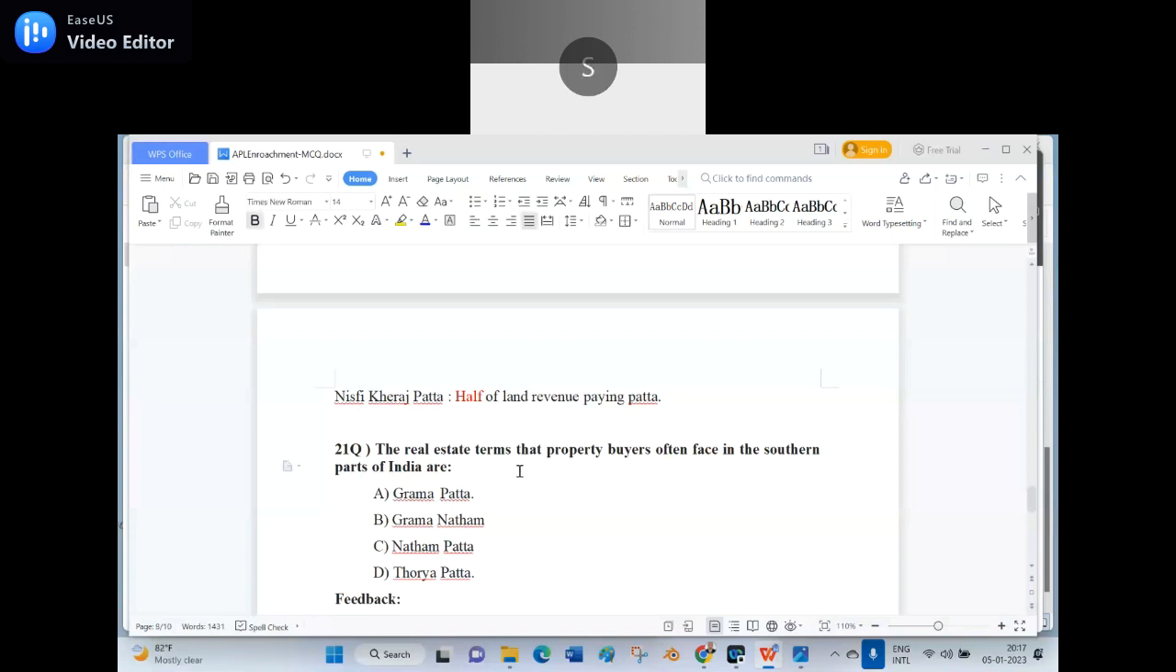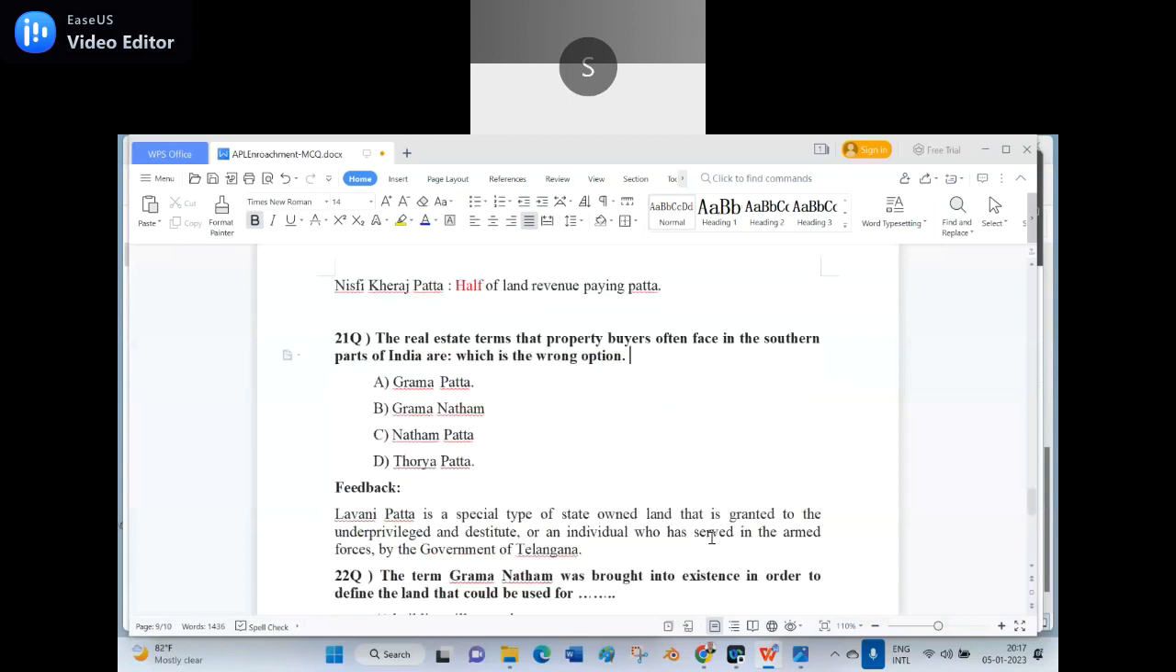See, here I have to know which is the wrong option. That is the actual thing. Option D, no, Toriya Patta is there. See, Option C, feedback I have given, sir. Toriya Patta is there, Natham Patta is there, Grama Natham is there, Grama Patta is not there. I fabricated it. And there is another Patta also, Lavani Patta. Lavani Patta is a special type of state-owned land that is granted to the underprivileged and destitute or an individual who served in the armed forces by the government of Telangana or by any other government also.